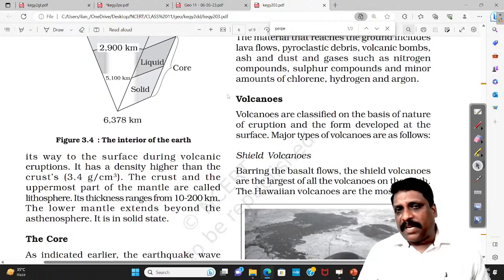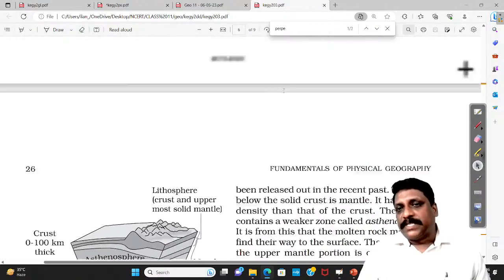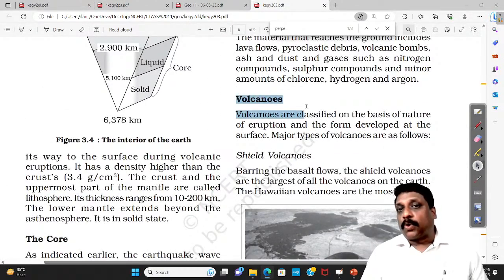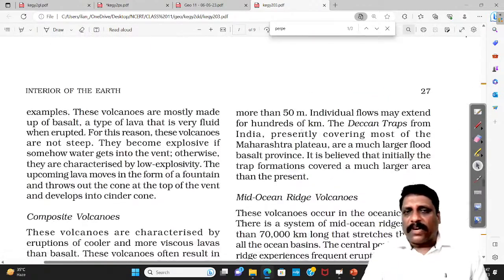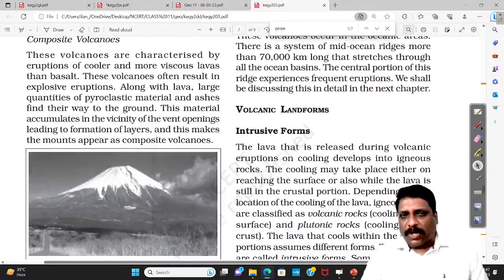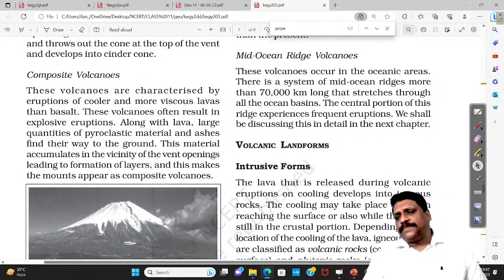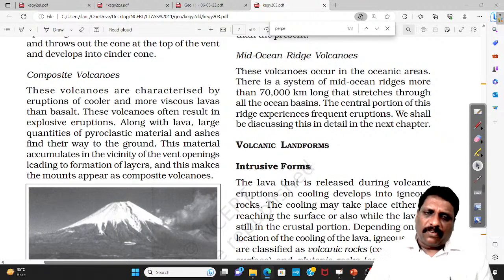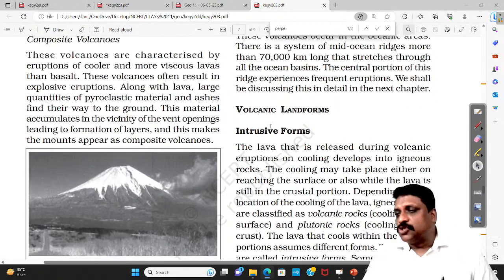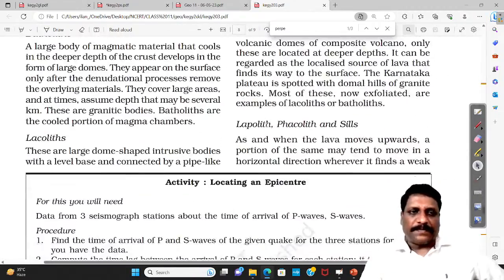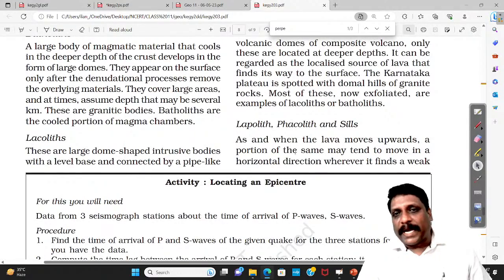And in this chapter, since we talked about this asthenosphere, where the magma comes from, here itself we also study volcanoes. So what is a volcano? Kindly read it. What are the different types of volcanoes based on shape? That is also given in NCERT. And in geomorphology, when I talk about landforms, how exactly a volcano results in landform formation is also explained. Volcanic landforms, both intrusive and extrusive, are explained. Some examples of intrusive volcanic activity are also given.